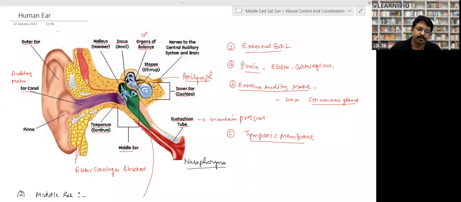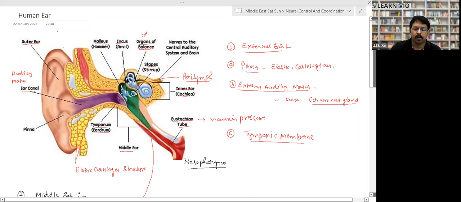The human ear is basically divided into three parts: external ear, middle ear, and internal ear. The external ear is basically made up of three parts: pinna, external auditory meatus, and tympanic membrane. Pinna is this outer part. This is an elastic and cartilaginous structure, and its function is to receive the waves from the outside. This outer part is called the outer ear. This is the pinna, right? It is made up of elastic cartilage, which gives it flexibility and maintains the shape.